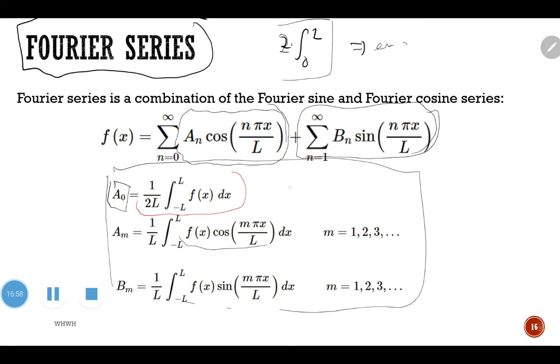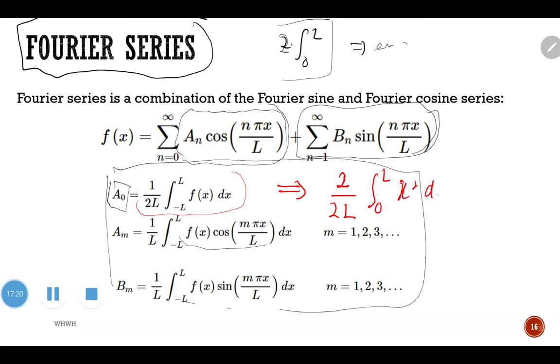Because just now we knew that the function f(x) is an even function, because f(x) equals x squared, right? So that's why we know it's an even function. So that's why it became 2 over 2L, integration from 0 to L, f(x) is x squared, dx.